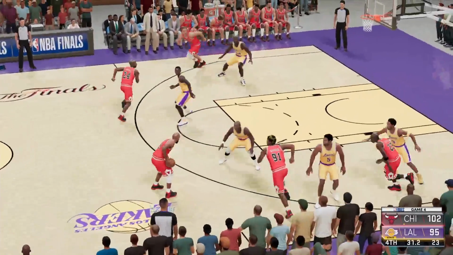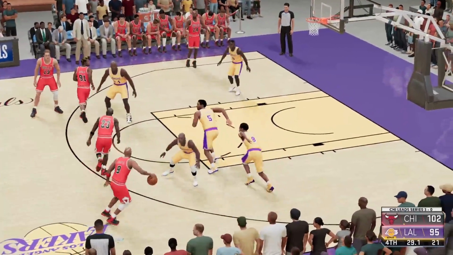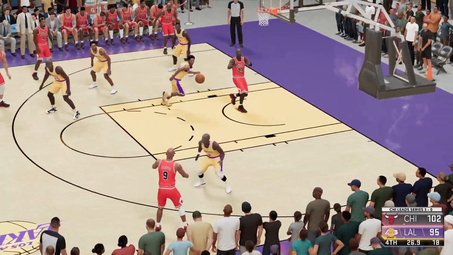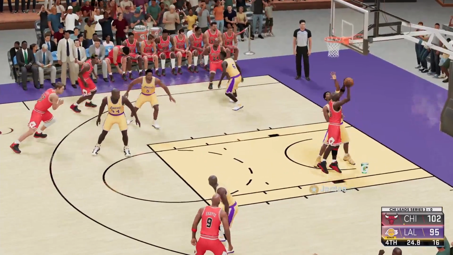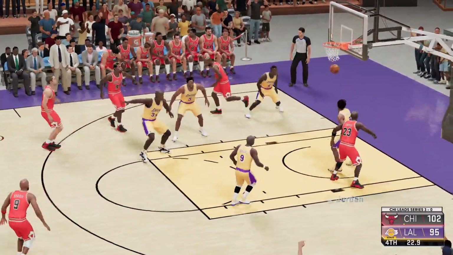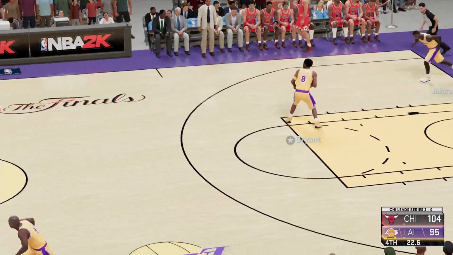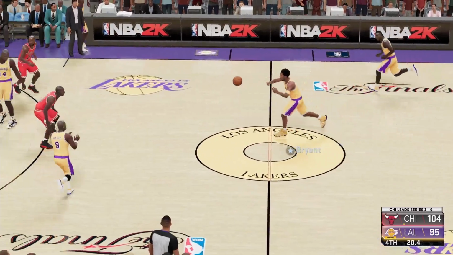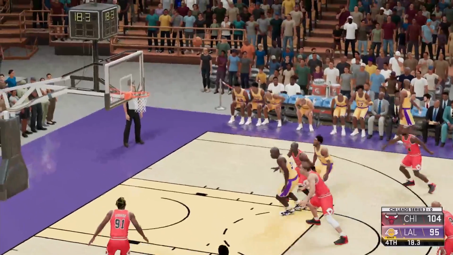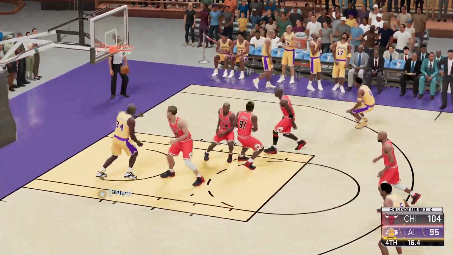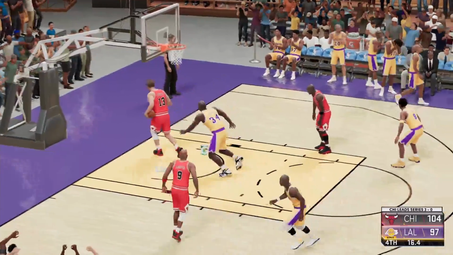And with 32 seconds left in the fourth quarter, the Lakers are down by 7, and the question is, can they avoid a 4-game sweep? Jordan is on Kobe, and Jordan makes the shot. So now the score is increased by 9, and it's wrapped up over here, man. It is wrapped up over here. They are not winning this. They are not coming back.